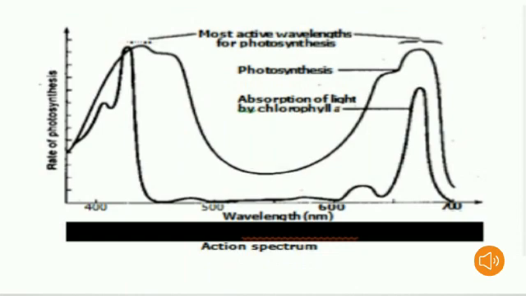This is the graphic representation of the action spectrum. See the picture here. Here we have the rate of photosynthesis and wavelength. We are taking different wavelengths, measured in nanometers, 400, 500, 600 and 700. See the picture here. These are the most active wavelengths for photosynthesis and absorption of light by chlorophyll A. So this is the graphic representation of the action spectrum.